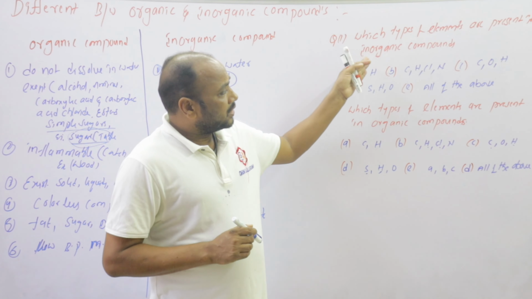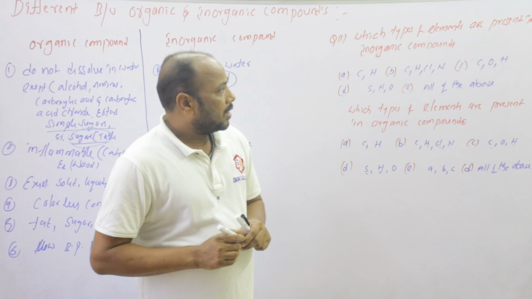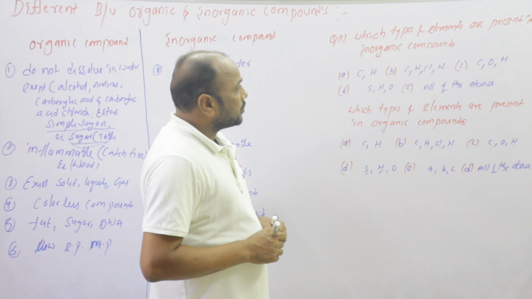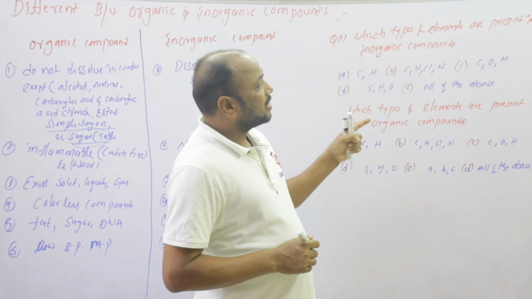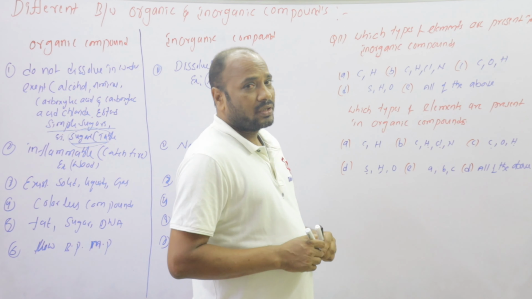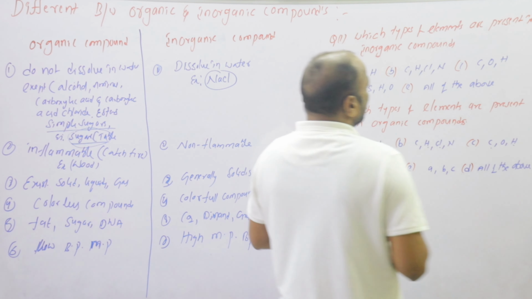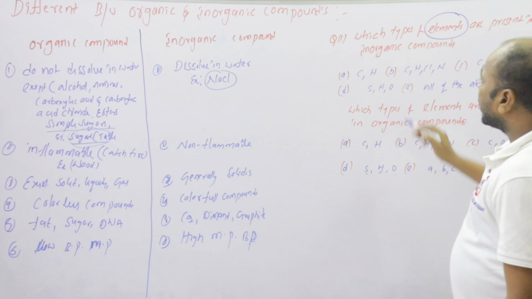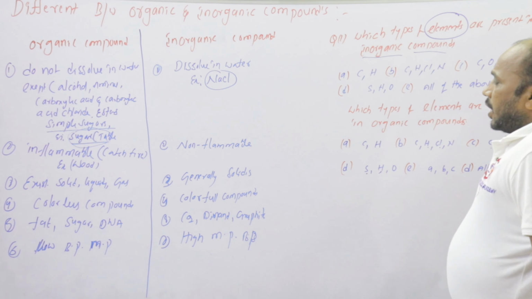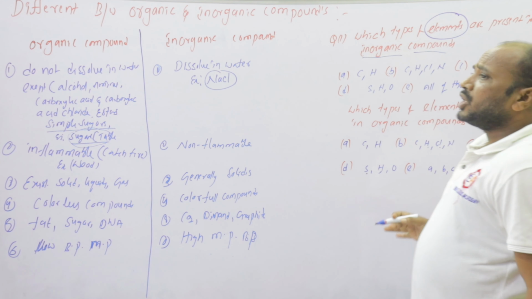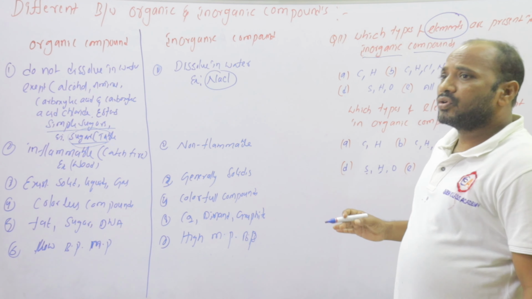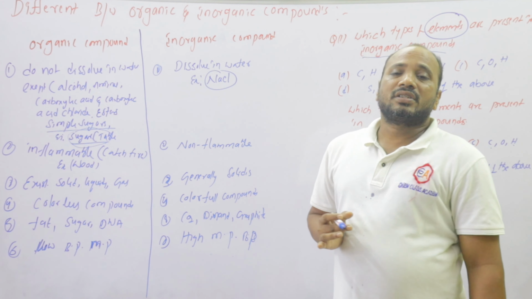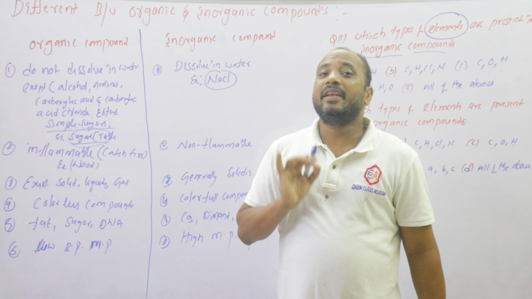Now let us solve the questions. These are simple questions about inorganic and organic compounds. The question: which type of elements are present in inorganic compounds? According to the modern definition, inorganic compounds are those compounds which do not contain carbon.